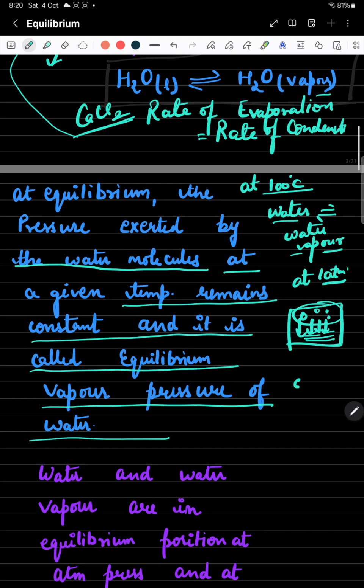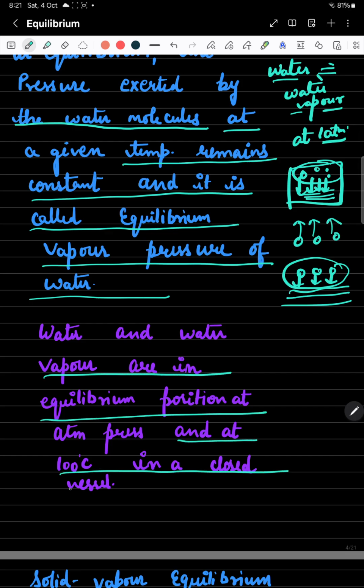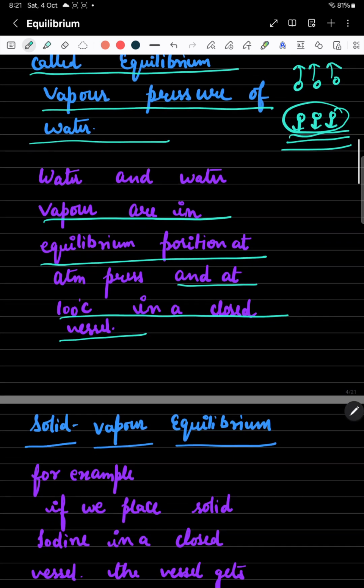See students, when the water starts converting into vapor form, it applies some pressure. When the water vapors convert into liquid form, they apply some kind of pressure on the liquid surface. So we can easily understand the meaning of pressure here. Now the water and water vapor are in equilibrium at atmospheric pressure and 100 degrees Celsius in a closed vessel. So we can say this is the boiling point of that particular substance, water. At a particular temperature, both phases are present.